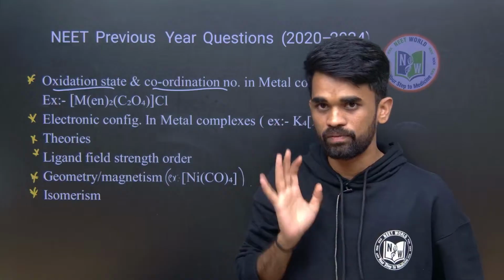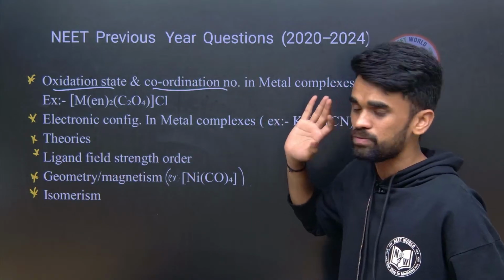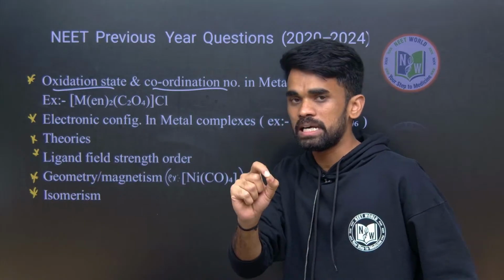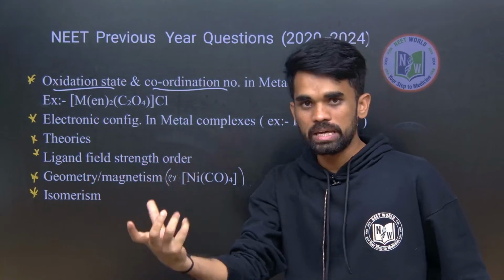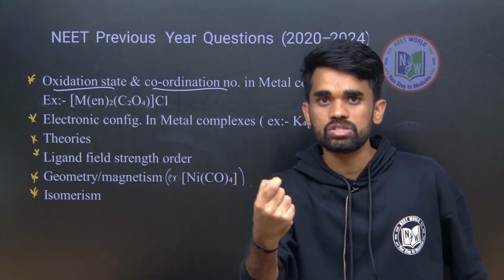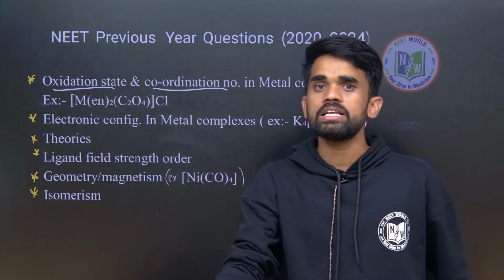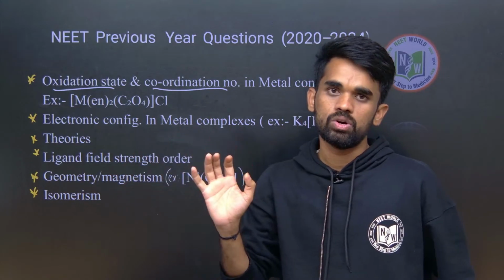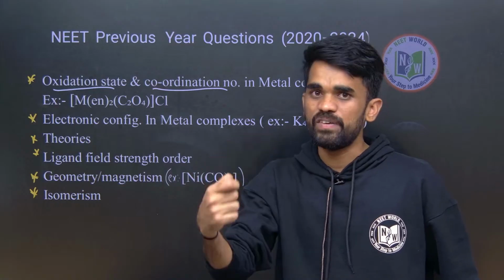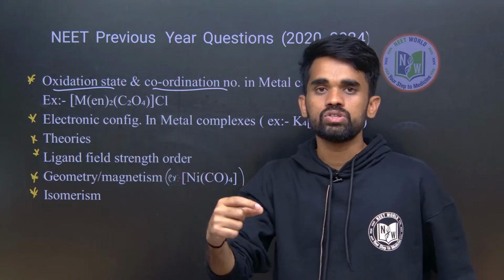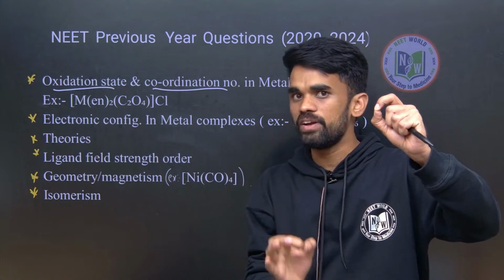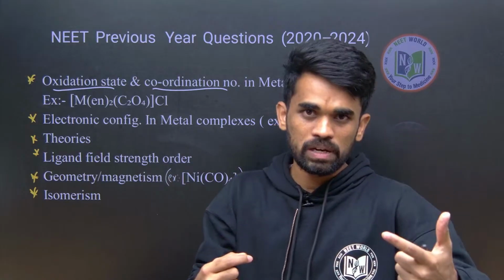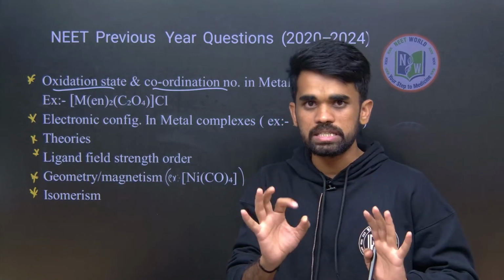This is a very basic thing first. Once we complete this for the metal complexes, we need to know the electronic configuration of the metal in that metal complex. They will be giving some metal complexes and asking us to find the oxidation state and also the electronic configuration of the metal atom present in that complex. And how it will be affected when we have different ligands. There is a concept called strong field ligand and weak field ligand. How this electronic configuration varies with strong field ligand and weak field ligand is also important.